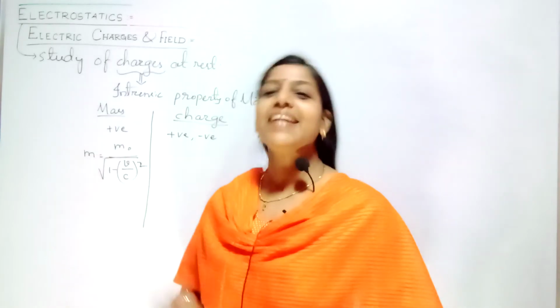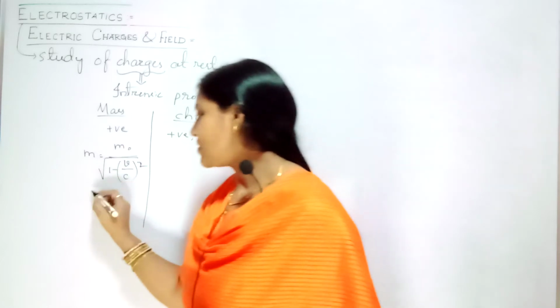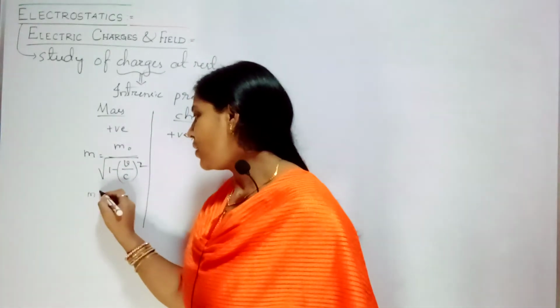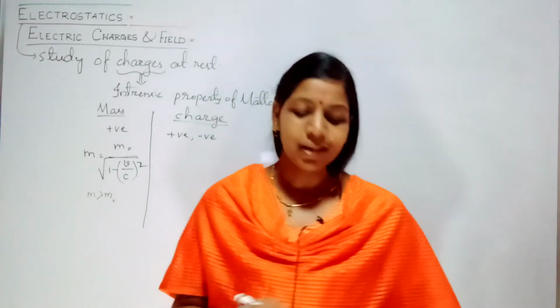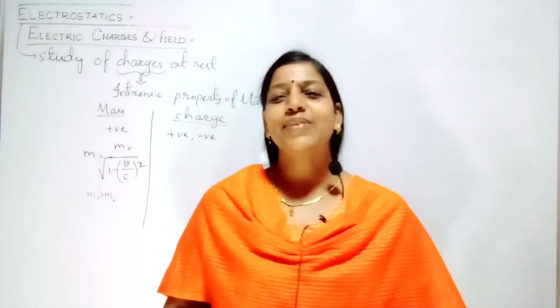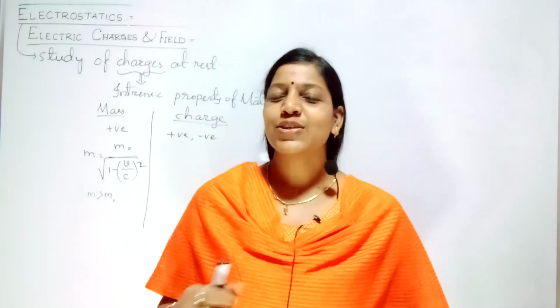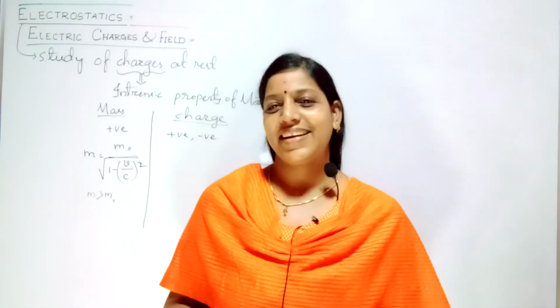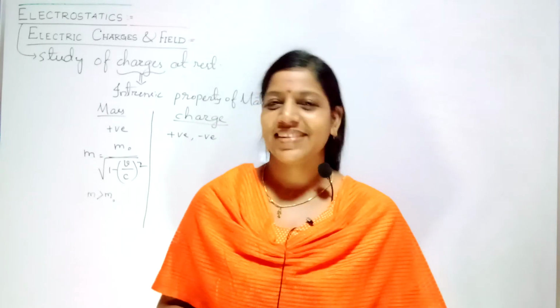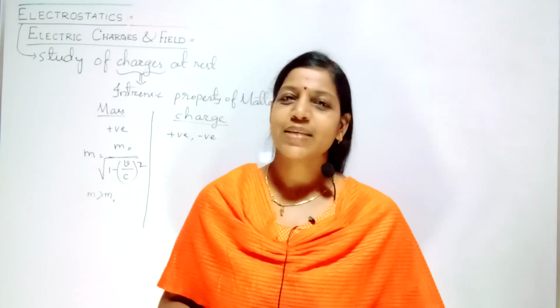This M is the mass you find in motion. And it is practically observed that your mass in motion is always greater than your mass at rest. For example, you are sitting and now you start running. So your running mass is always more than your rest mass, meaning when you are sitting. That is the concept behind it.